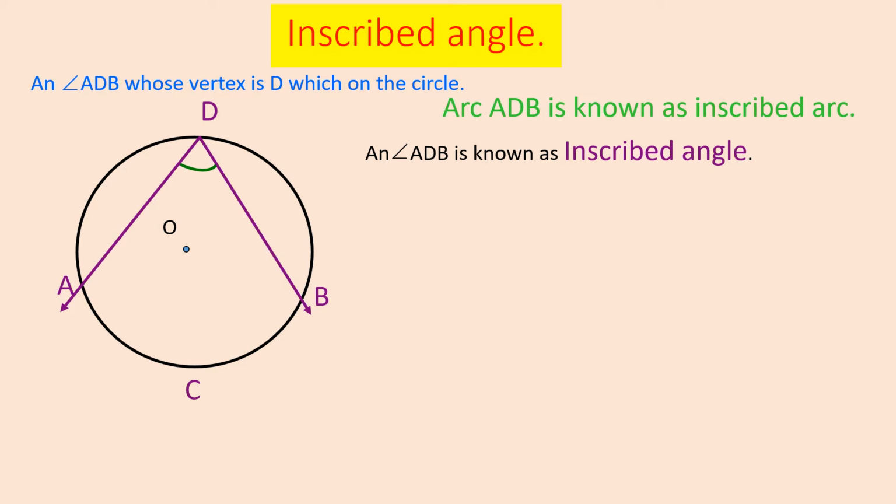The inscribed arc is outside the angle, and the arc endpoints again have common points with the sides of the angle. Points A and B are the endpoints of the arc ADB, which are also common with side DA and side DB of angle ADB.